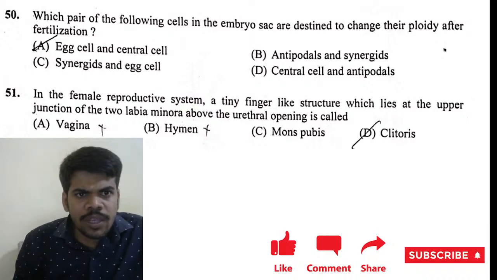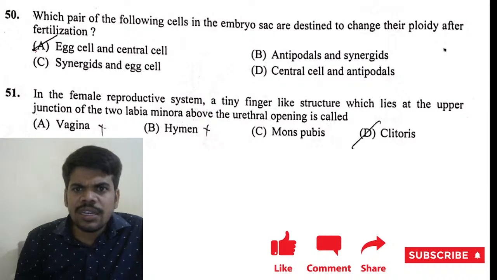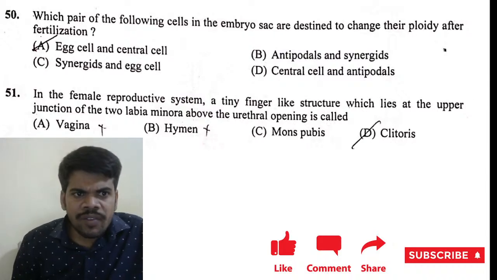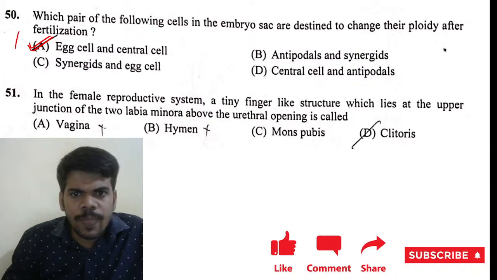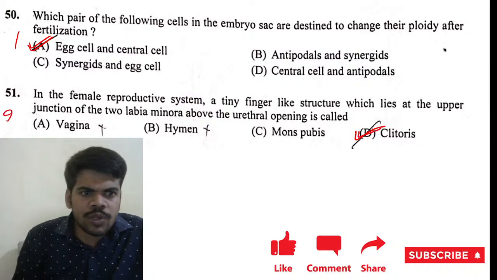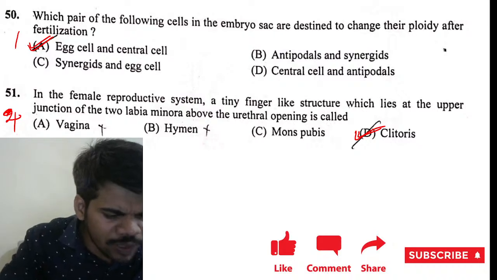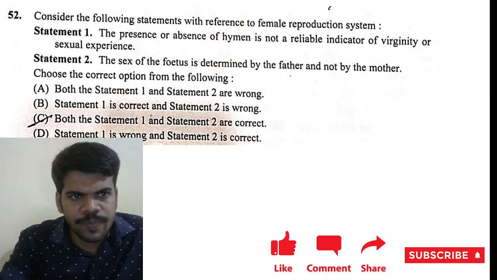Which pair of the following cells in the embryo sac are destined to change their ploidy after fertilization? Egg cell and central cell, option 1. And in the female reproductive system, a tiny finger-like structure, clitoris, option 4 it is. Okay, correct. Acrosome has enzymes. Very good, very good. Like that also you can type.